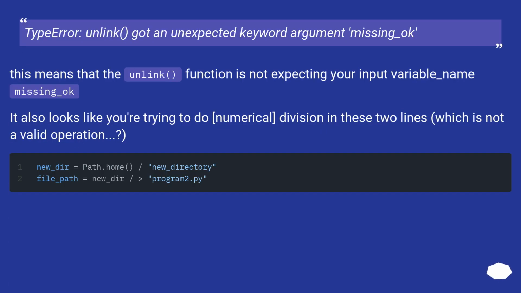TypeError: unlink got an unexpected keyword argument missing_ok. This means that the unlink function is not expecting your input variable name missing_ok. It also looks like you're trying to do numerical division in these two lines, which is not a valid operation.